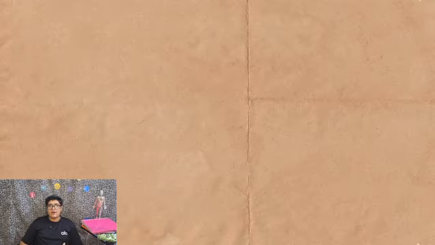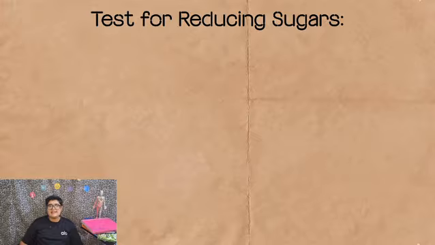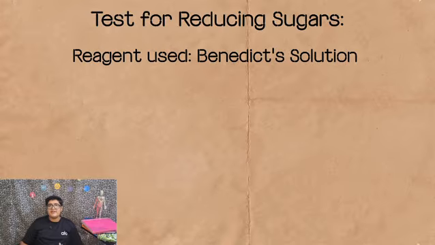Now let's discuss some tests which we conduct to test if there is a specific biological molecule present in a substance. Since carbohydrates are mainly made of the monosaccharides, which are also known as reducing sugars, which are glucose, galactose, and fructose, there is a test for reducing sugars. The reagent used is Benedict's solution. This is an indicator to show if a reducing sugar is present or not.